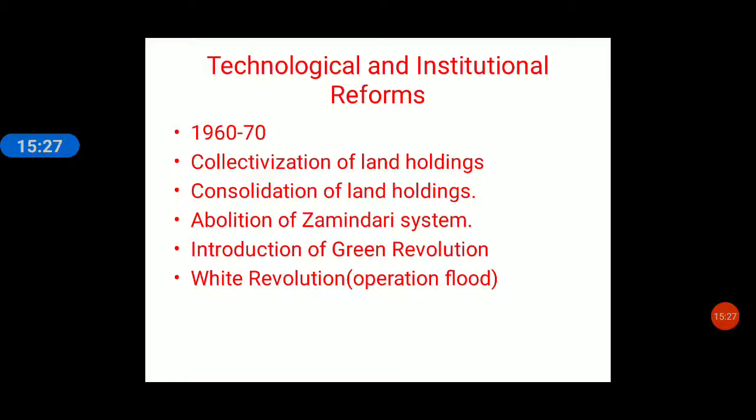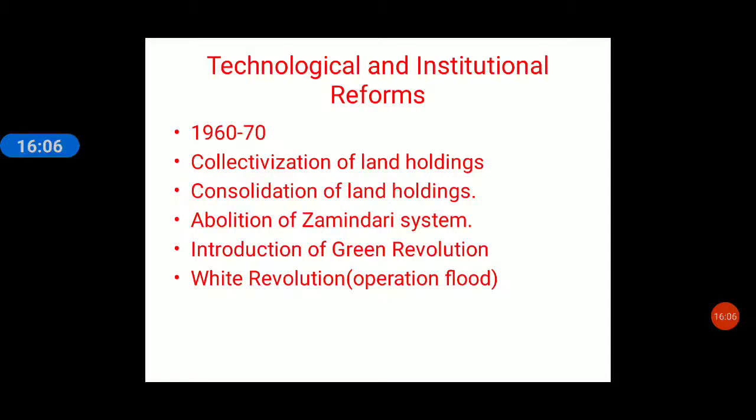I'll give one example to make it clear. The zamindari system has been abolished in India. What was the zamindari system? The land belonged to landlords, and these landlords were called zamindars. They used to give the land to the peasants on rent. They used to charge high rent, plus whatever the peasants produced would be taken away by the zamindars, and the life of the peasants was very difficult. So the zamindari system is now out, and therefore this is one of the institutional reforms done to improve agriculture.